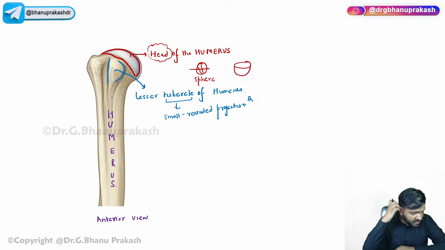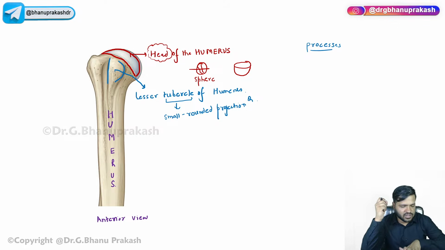Now, guys, when I say bony projection, that is the processes. See, there is a term process and there is a term tubercle. Processes are basically slightly longer than the tubercle, right? Tubercles are very small rounded projections of the bone, right?